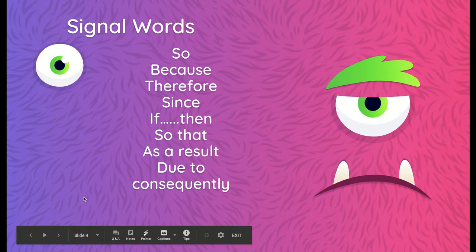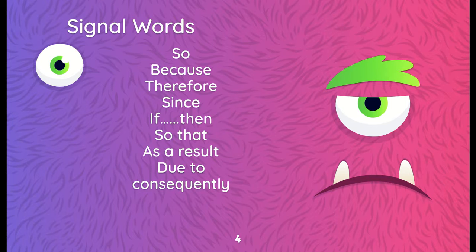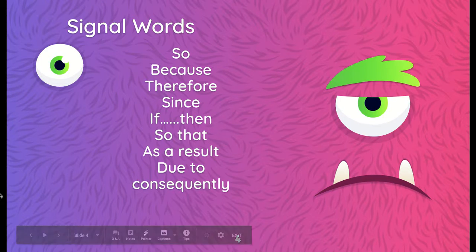You can also use some of these signal words to help you identify cause and effect. For example, it started to rain, so the plants grew. Because it started to rain, the plants grew. It started to rain, therefore the plants grew. Since it started to rain, the plants grew. So you can see how that works.